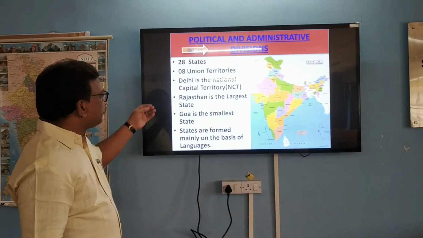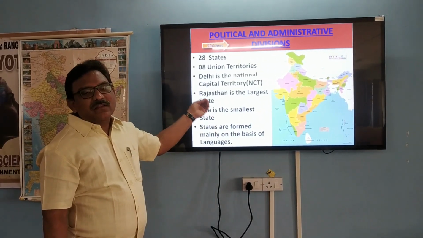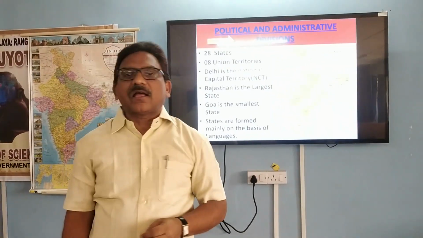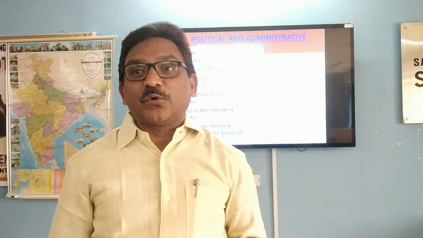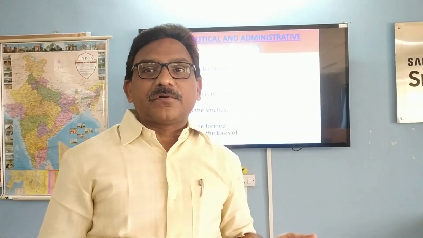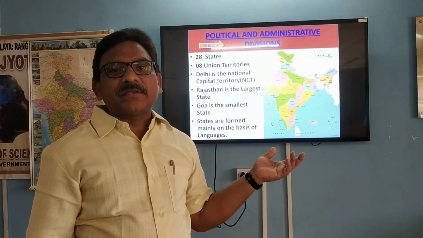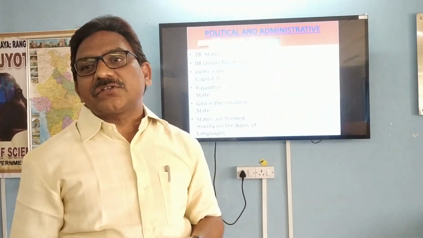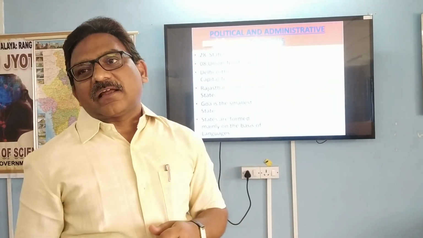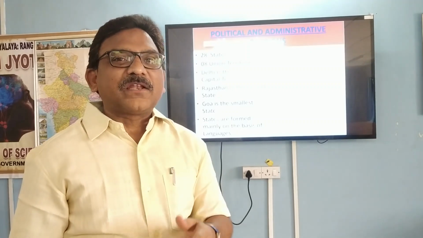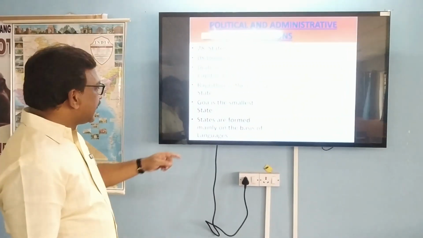And here we have the largest state and the smallest state. When we see the largest state, Rajasthan has become the largest state. Earlier, it was Madhya Pradesh, as we know. When you go back 10 to 15 years, we can see Madhya Pradesh was considered the biggest state. But after the bifurcation of Madhya Pradesh into Madhya Pradesh and Chhattisgarh, Rajasthan has automatically become the largest state in our country. And when we come to the smallest state in area, it is Goa.